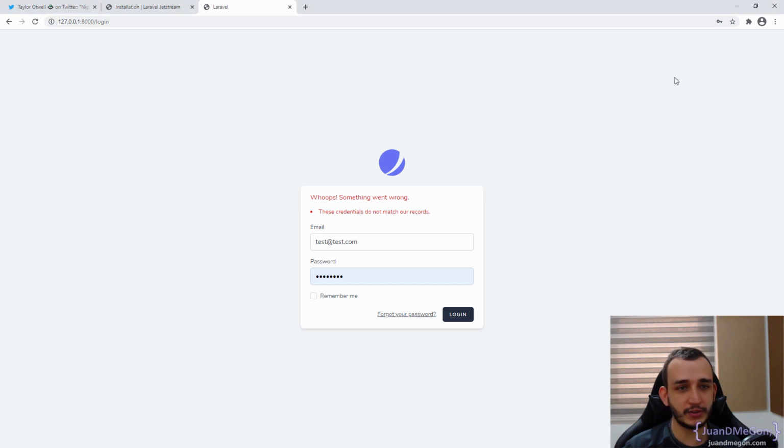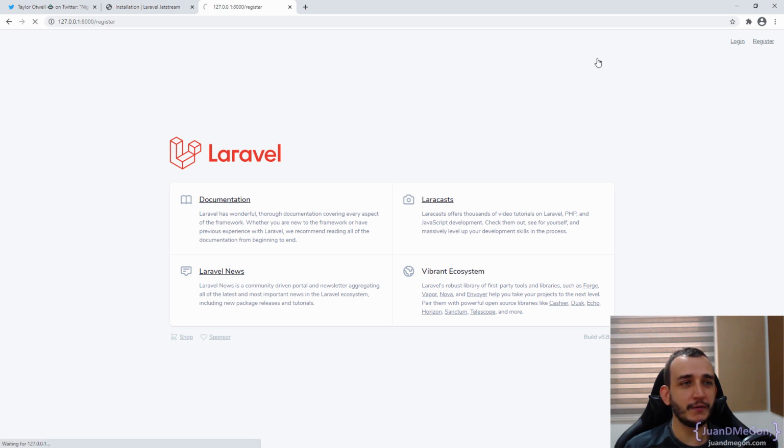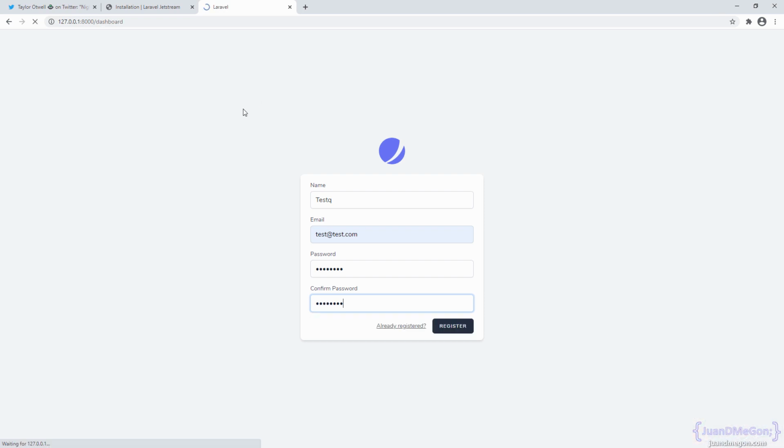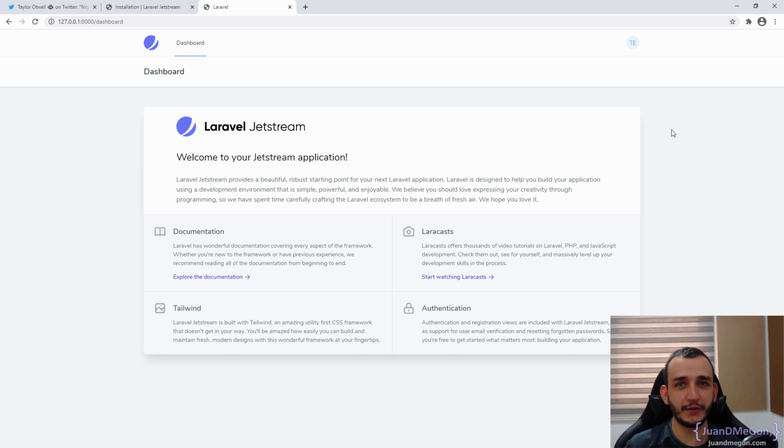There is not a register button over here, so let's go back and go to register. Maybe something that we can improve a little in the layout is to be sure that we always have access to login or register, or even the nav bar that we usually have. So this is going to be test@test.com, any password. Let's confirm and let's go there. Maybe I just missed something out. So this is test. There you have the profile, API tokens, team settings, create new team, the team that we have for this specific user, and we can eventually log out.